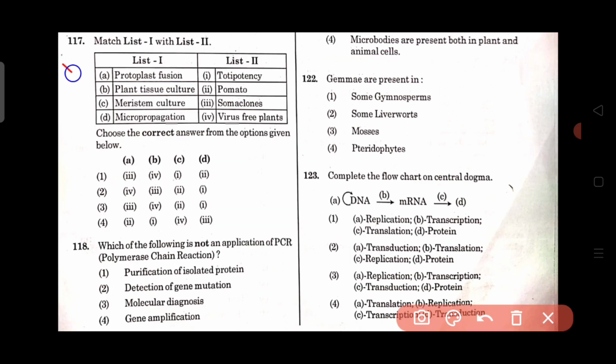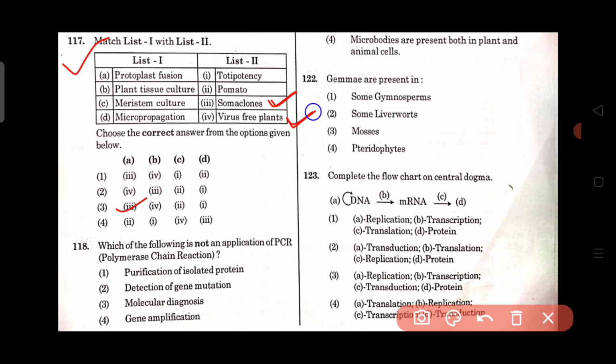Question number 117. Match list 1 with list 2. Protoplast fusion. For option number A, somatic hybrids, soma clones is right. Then for option number B, plant tissue culture require virus-free plant.